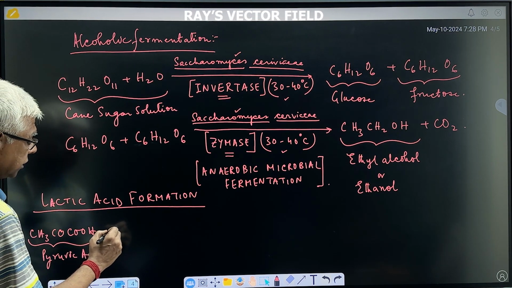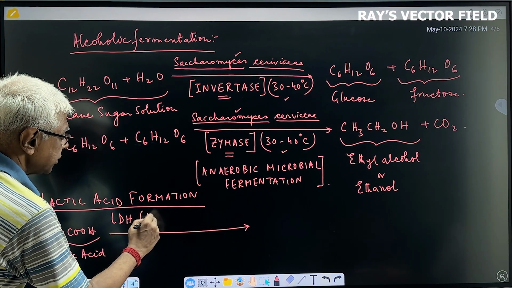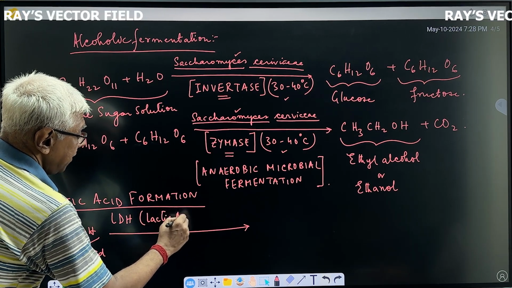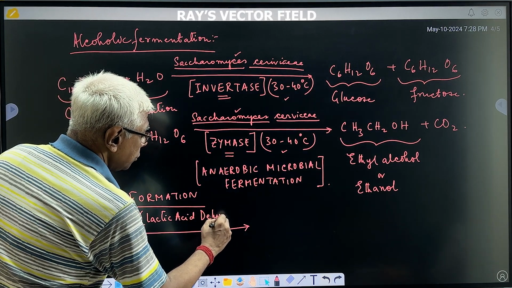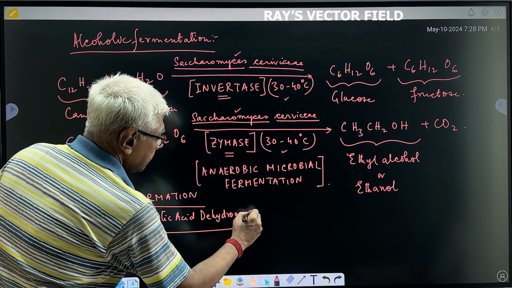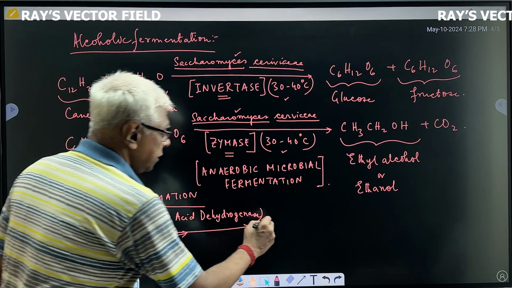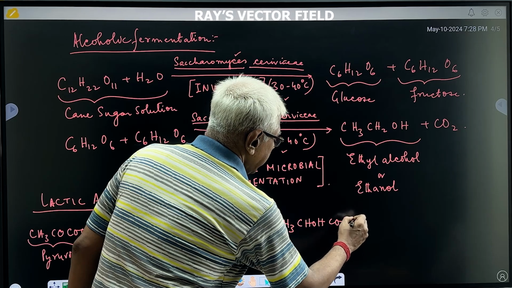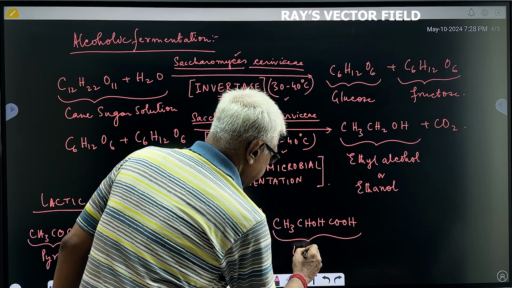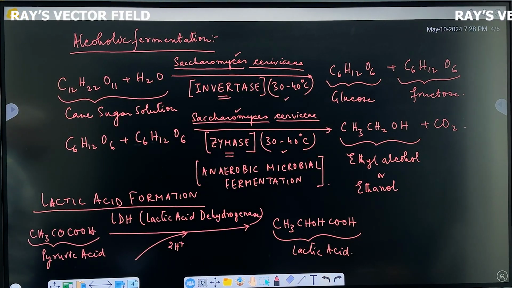Now, pyruvic acid, in the presence of the enzyme LDH, lactic acid dehydrogenase, which is produced by the bacterium and the muscles also, takes up 2H and forms CH3CHOHCOOH. This is your lactic acid. So this is your lactic acid formation.